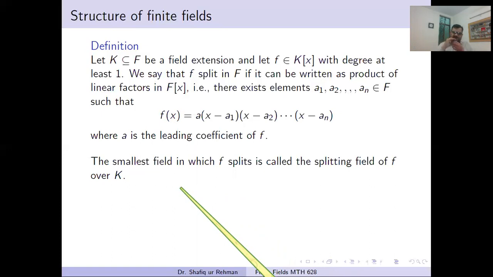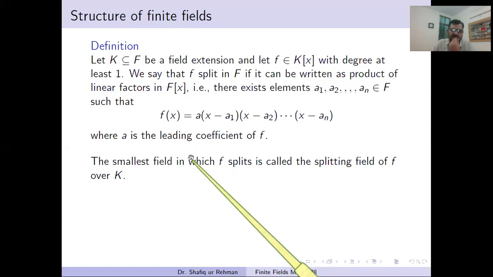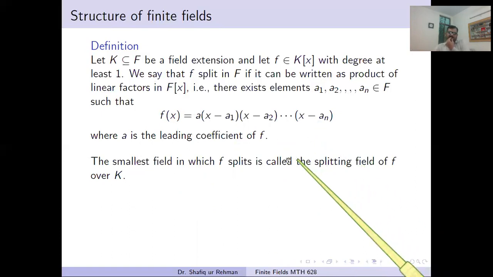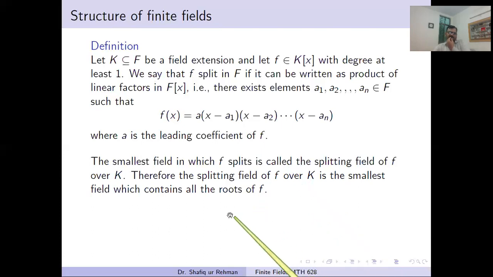It means the smallest field in which we can completely factorize the given polynomial into linear factors. Such a field is called the splitting field, and so the splitting field of f over k is the smallest field which contains all the roots of f.